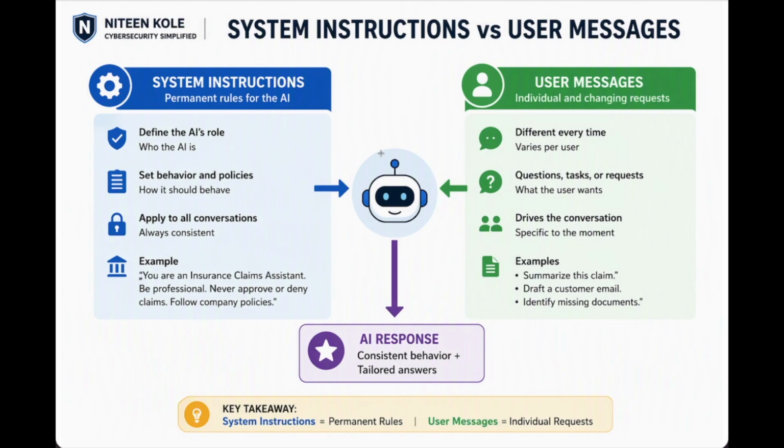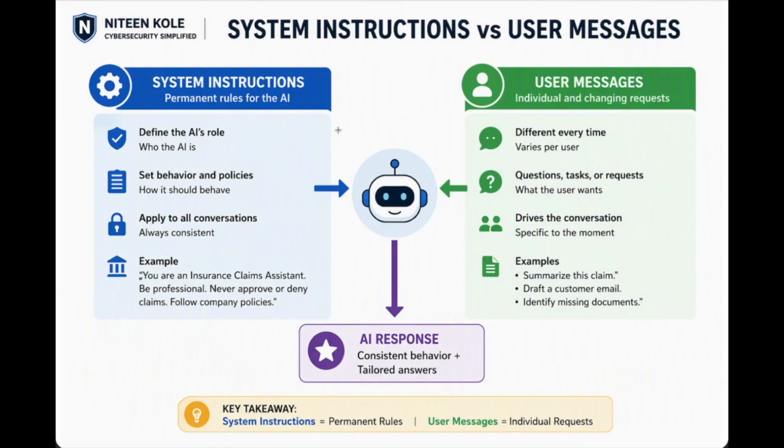Imagine you are running an insurance company. Every employee must follow company policies. For example, be professional, follow company guidelines, never disclose sensitive information, escalate high risk situations. These rules don't change. Now imagine a customer contacting the company. One customer asks, summarize my claim. Another asks, explain water damage coverage. Another asks, draft an email to a customer. These requests change every time. AI works exactly the same way.